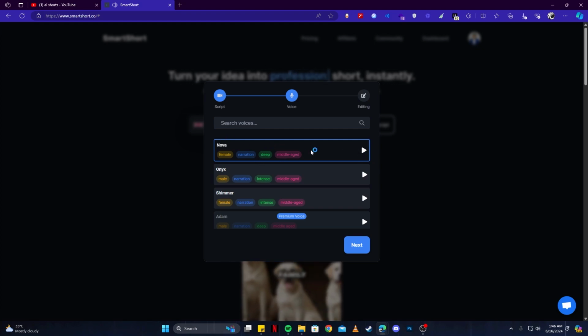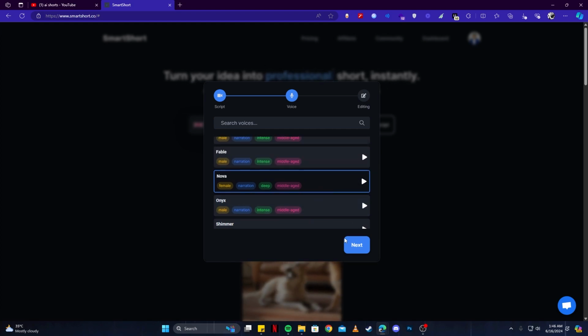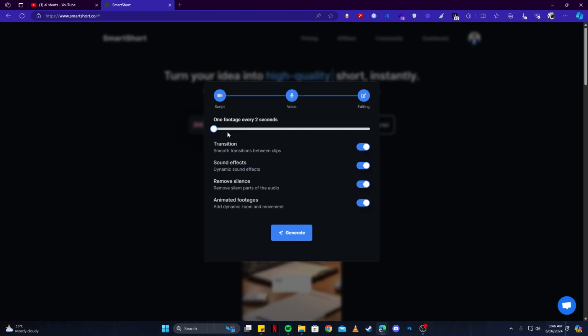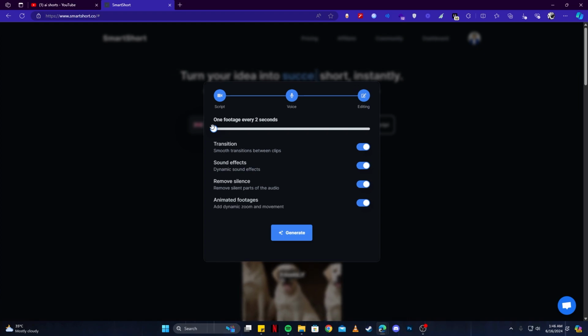Yeah, I think I'll go with this Nova here, and then once it's selected, I'll click on the next button. There we have some more options, such as it says one footage every 2.5 seconds. Basically, this means every 2.5 seconds, the image will change. You can also change this and keep it at a minimum of 2 seconds or a maximum of 5 seconds. So I think the sooner images change, the better. So I'll keep it at the minimum, which is 2 seconds.